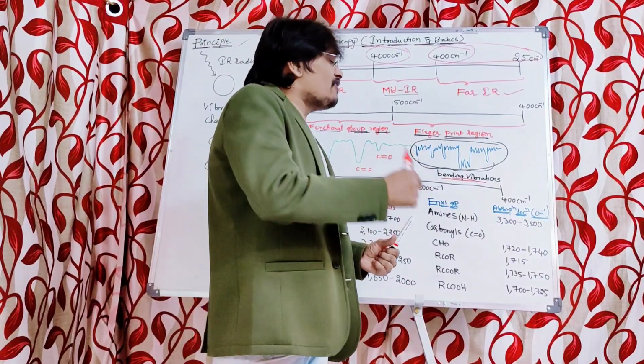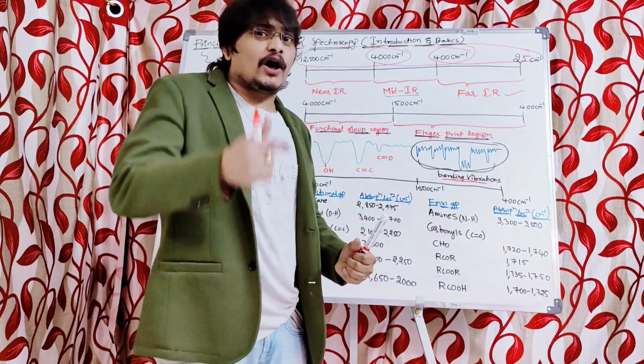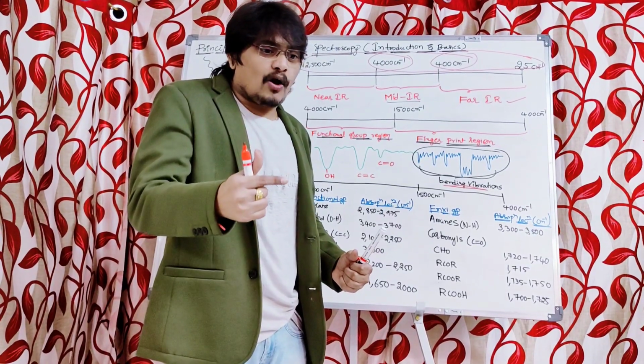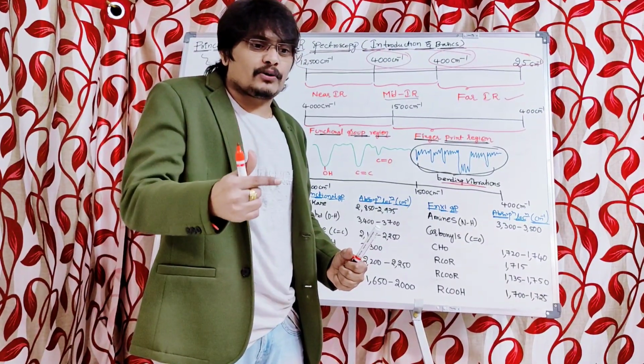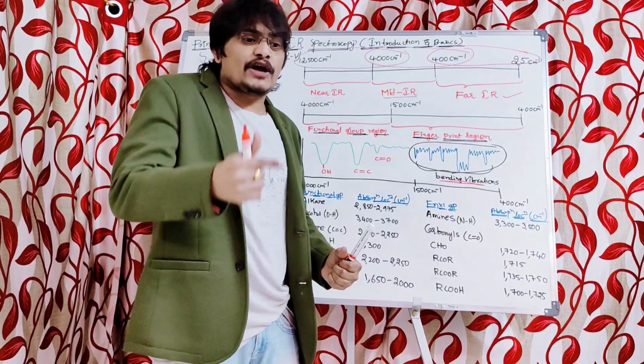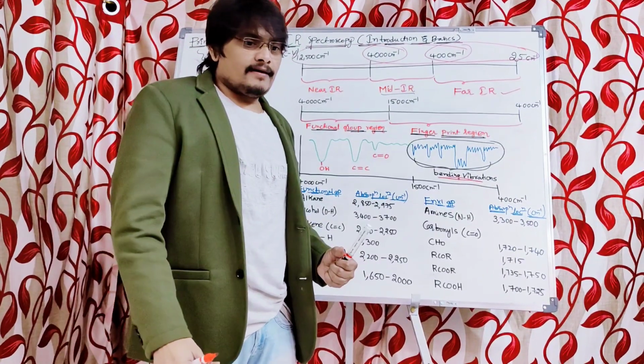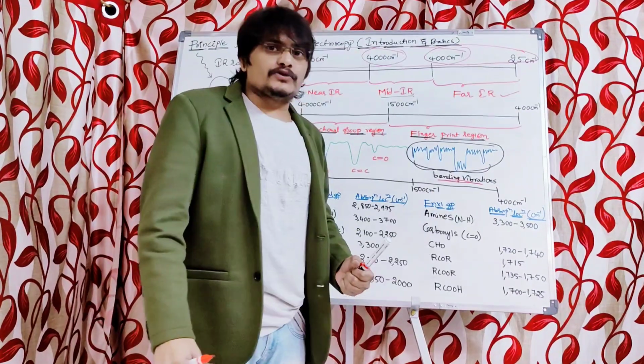Whatever peaks are observed during the recording of the IR spectra of any molecule, n number of peaks are observed.